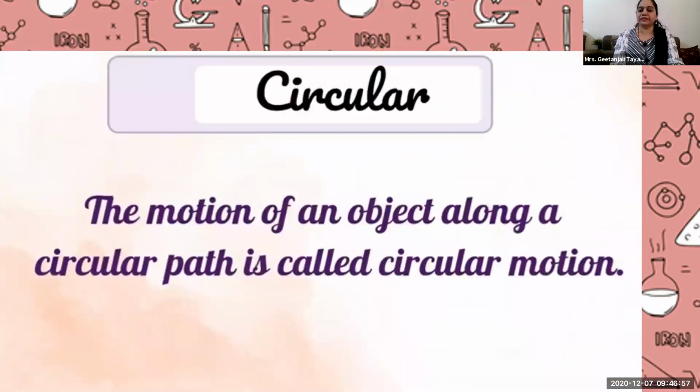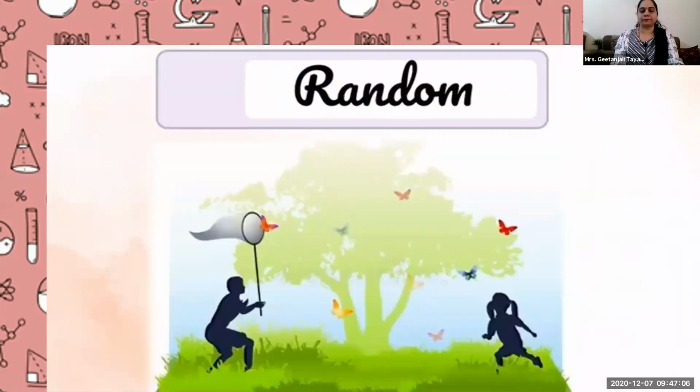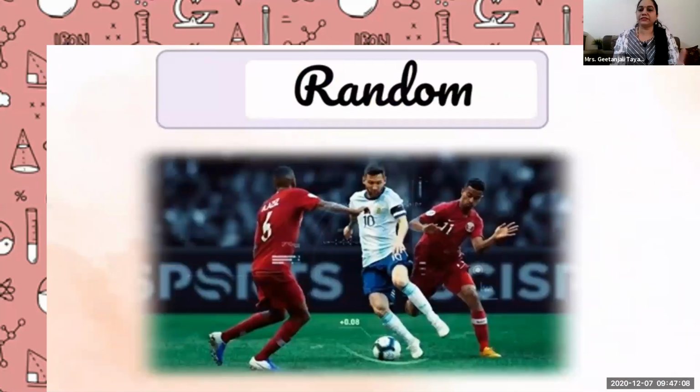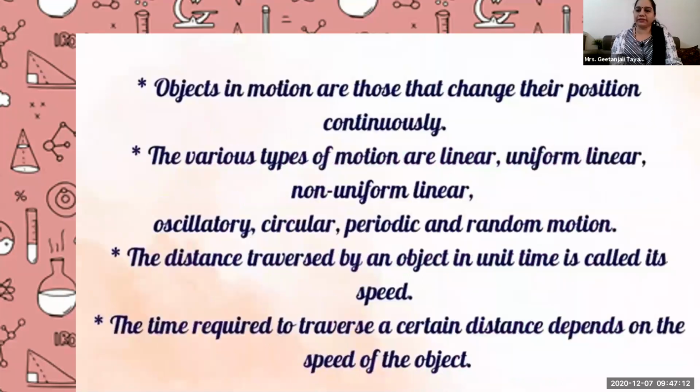Tomorrow we will see a few examples on speed, because that is the main theme of our chapter. What is meant by speed? But sit with pen and pencil so you can solve the examples. And today observe around yourself, and write down a few motions and the things which are in movement. Okay, so we will stop here.